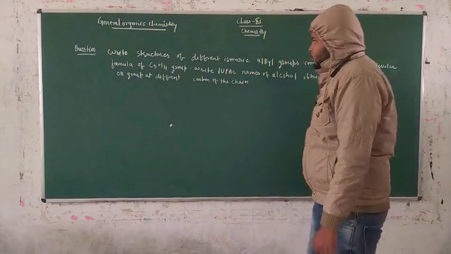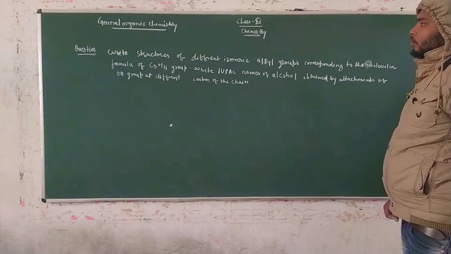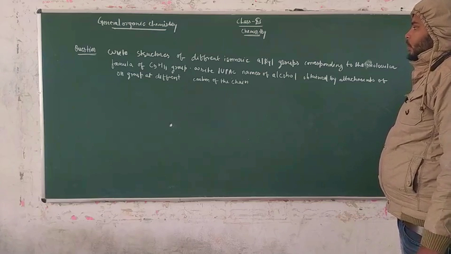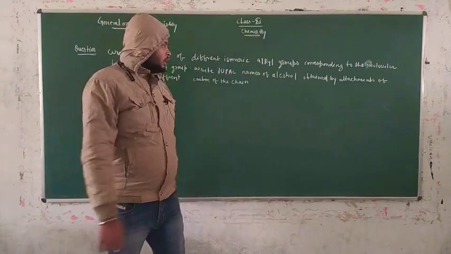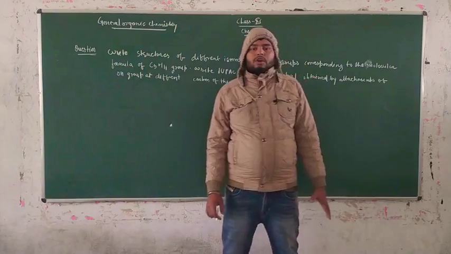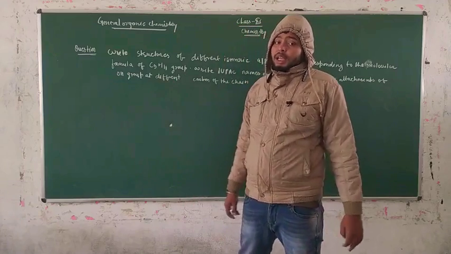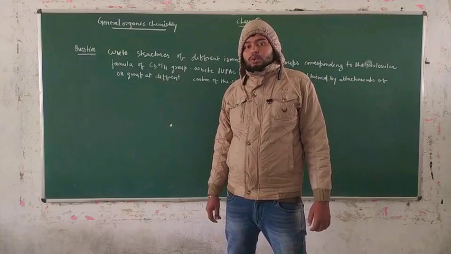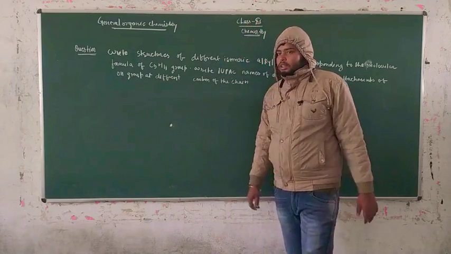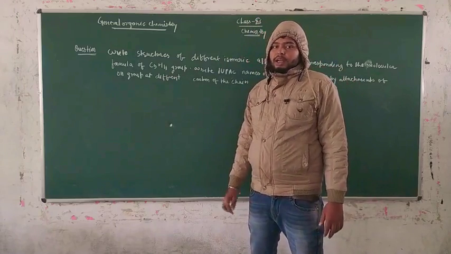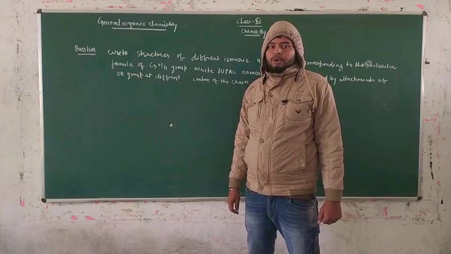First of all, you have to see the question: write the structures of different isomeric alkyl groups corresponding to the molecular formula C5H11, and write the IUPAC names of alcohols obtained by attachment of the OH group at different carbons of the chain. First you have to know the concept of isomerism, the same molecular formula C5H11, and the concept of alkyl. An alkyl group is obtained from an alkane, here pentane, whose molecular formula is C5H12.